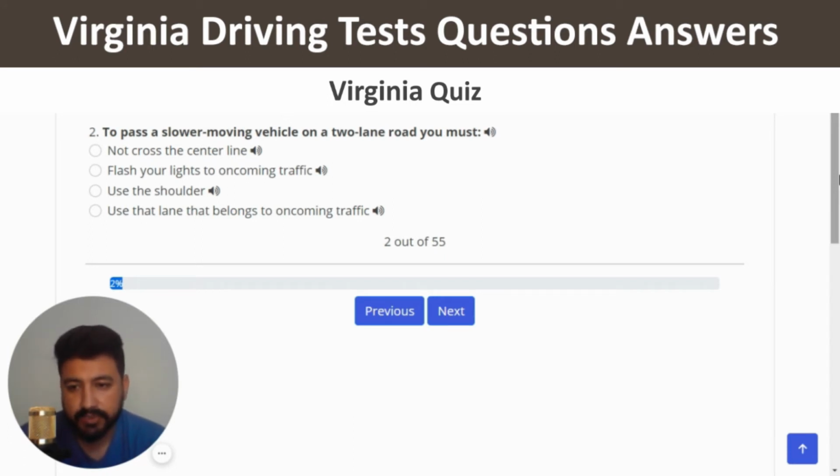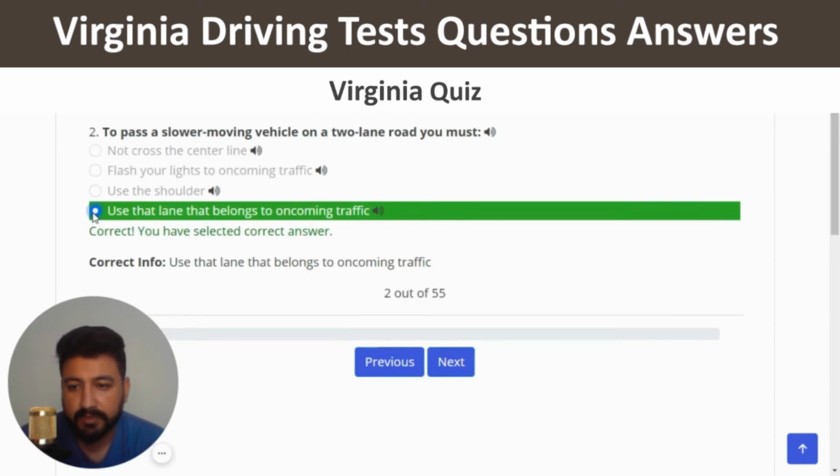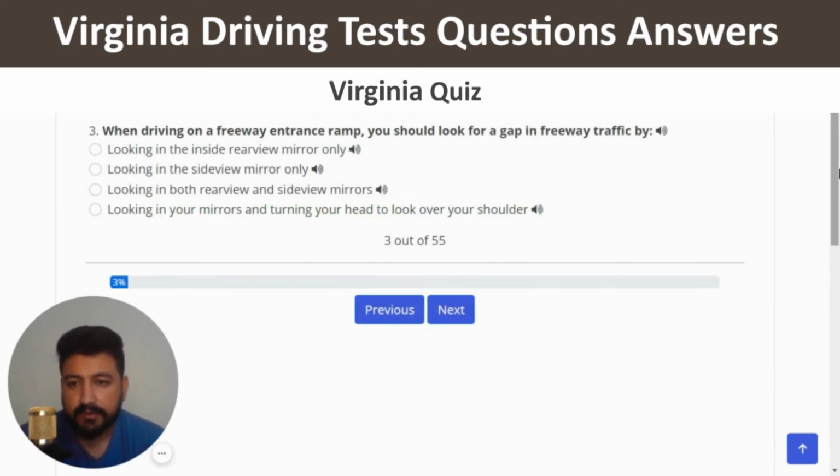The right answer of this question is use that lane that belongs to oncoming traffic. So I'm going to click on the last option, which should be the right one. The third question is when driving on a freeway entrance ramp, you should look for a gap in freeway traffic by. The right answer is looking in your mirrors and turning your head to look over your shoulder.